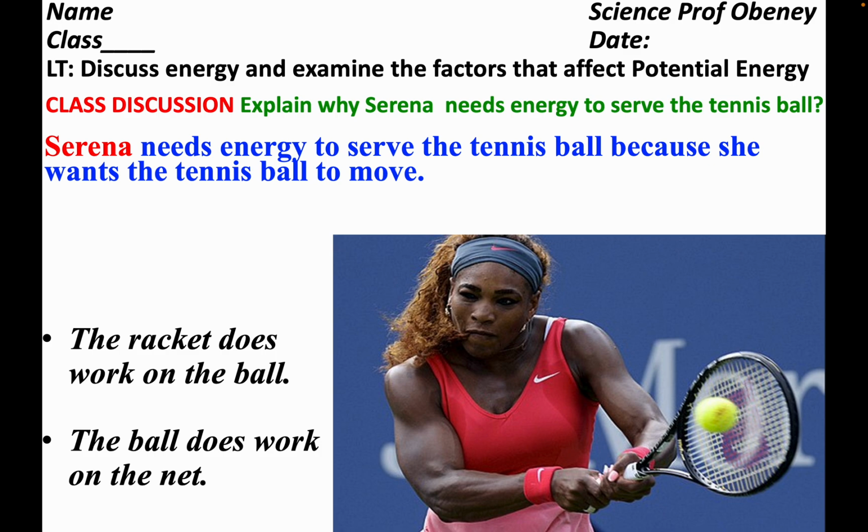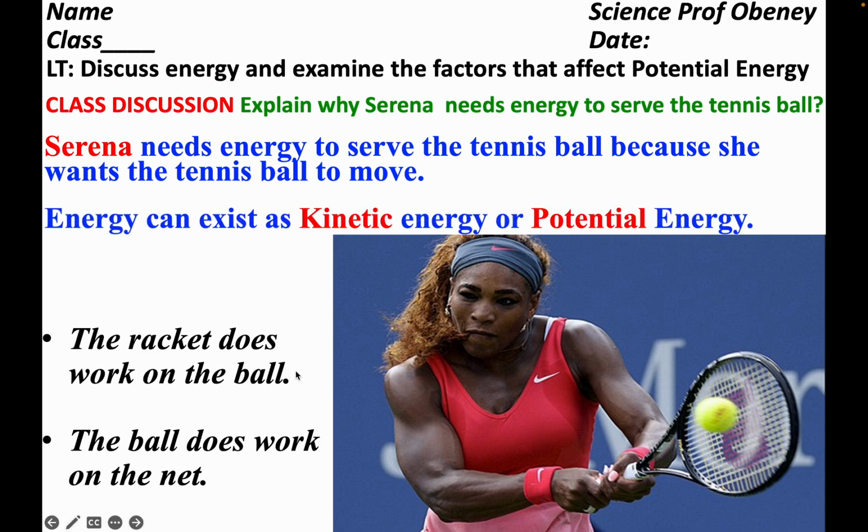All right, so let's continue. Class discussion: explain why Serena Williams needs energy to serve the tennis ball. We talked about it, that she needs energy to serve the tennis ball because she wants the tennis ball to move. And remember, energy is the ability to cause things to change or to move. So she needs that energy to cause the tennis ball to move. By so doing, we are saying that the racket does work on the ball, and the ball also does work on the net. And that's what brings about the ball changing position and moving in the direction that she wants the ball to go.